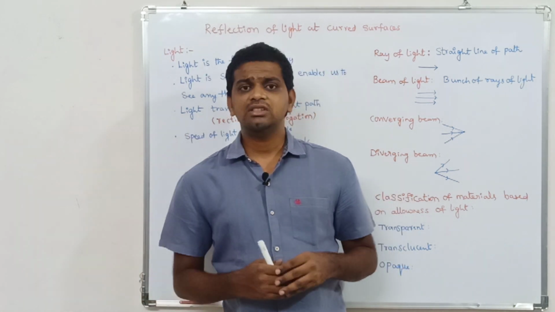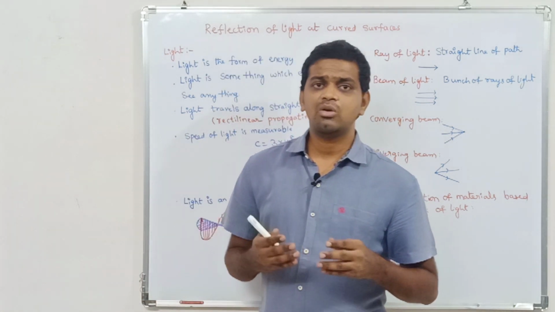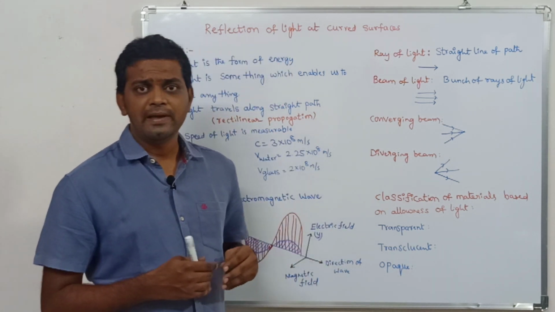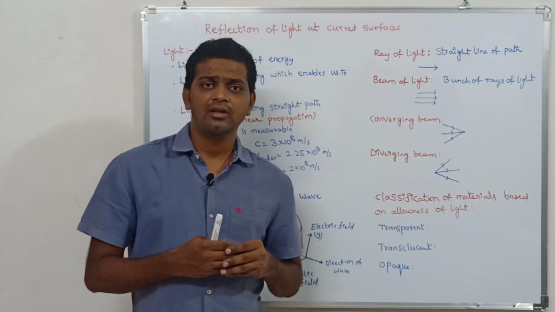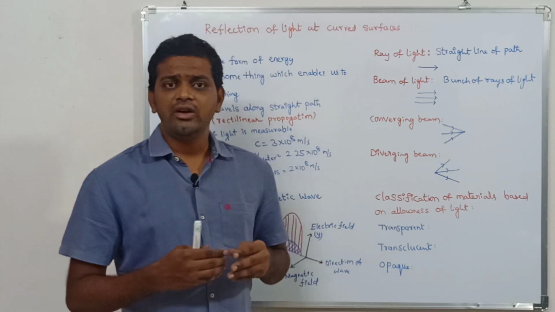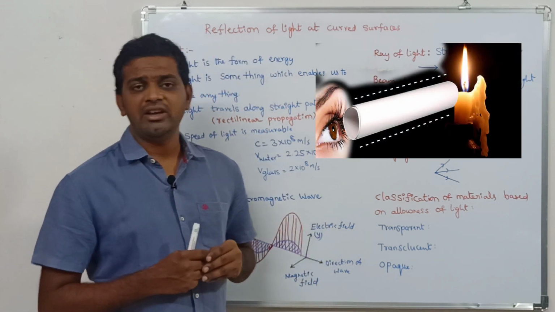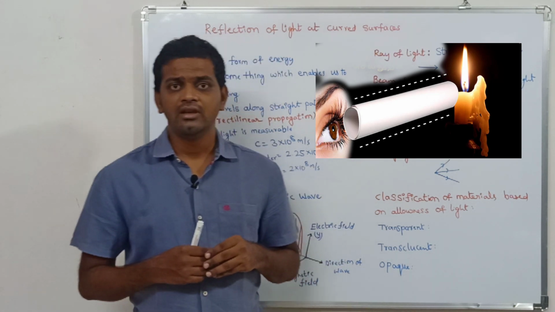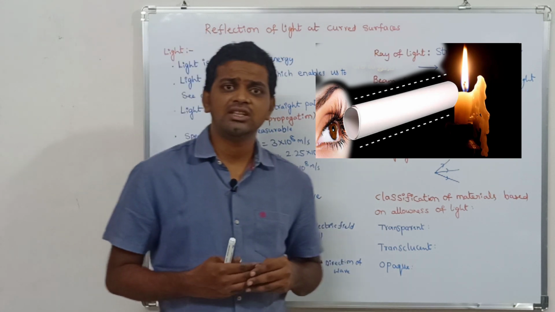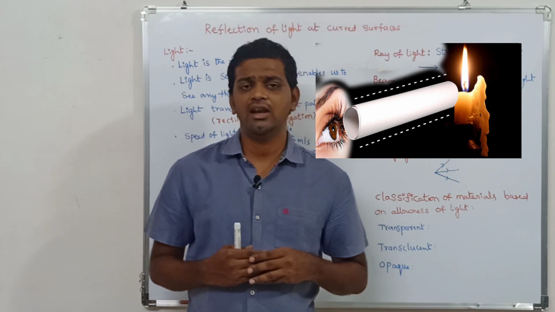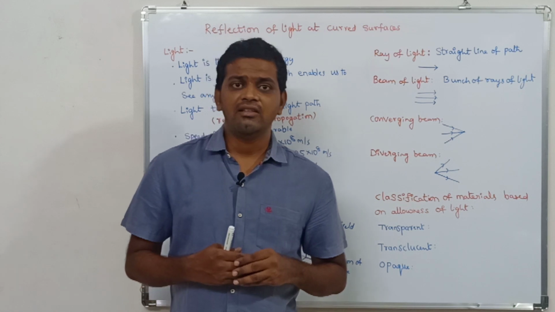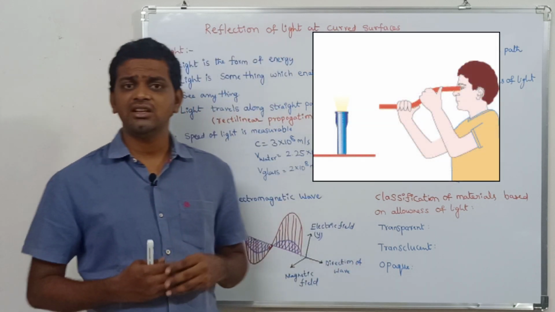To prove this, I am going to do one activity. Take a straw and a candle. Light the candle, then place the candle on the table. Now try to look at the light emitted by the candle through the straight straw. In this condition we are able to see the light emitted from the candle. Now bend the straw and try to see the light emitted by the candle. In this situation it is not possible to see it.